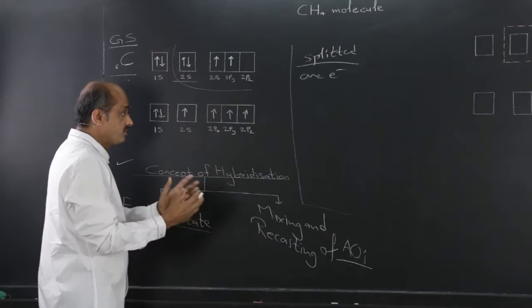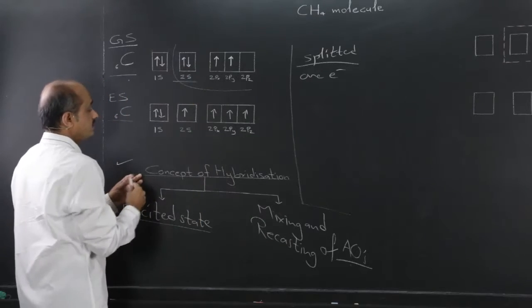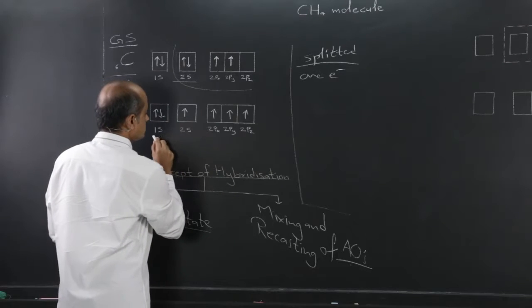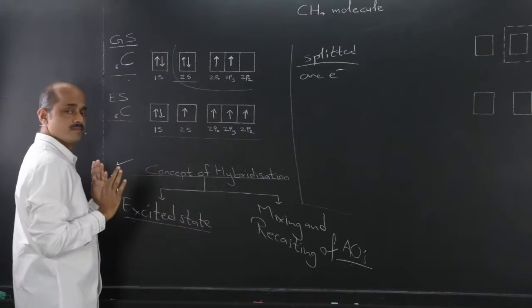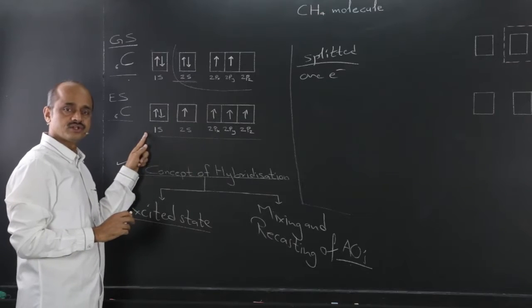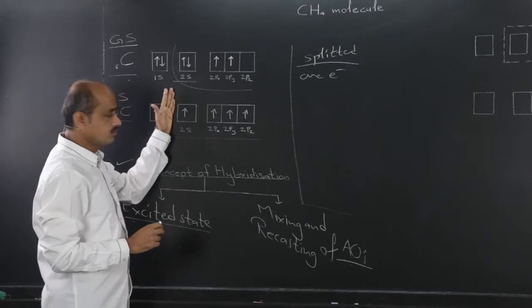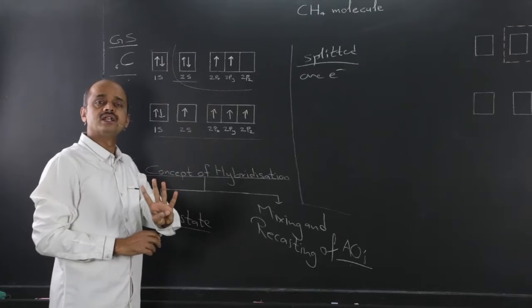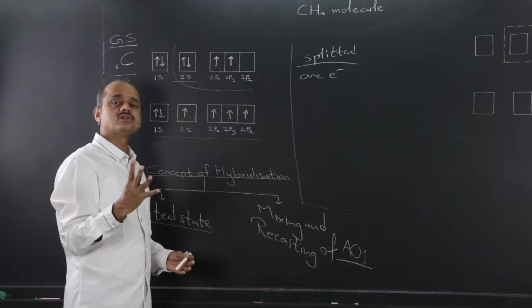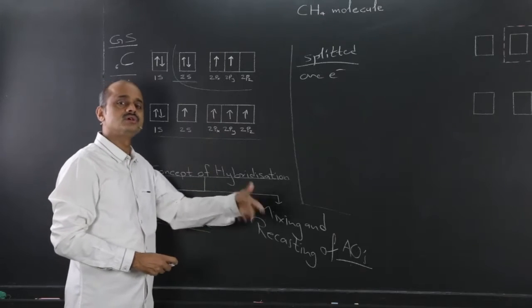So during molecule formation, when atoms approach, the electron pair splits, giving rise to this electronic configuration. Now in this electronic configuration of carbon in excited state, in the outermost shell there are 4 unpaired electrons. 4 unpaired electrons are present and valency is 4. So this explains the observed valency.